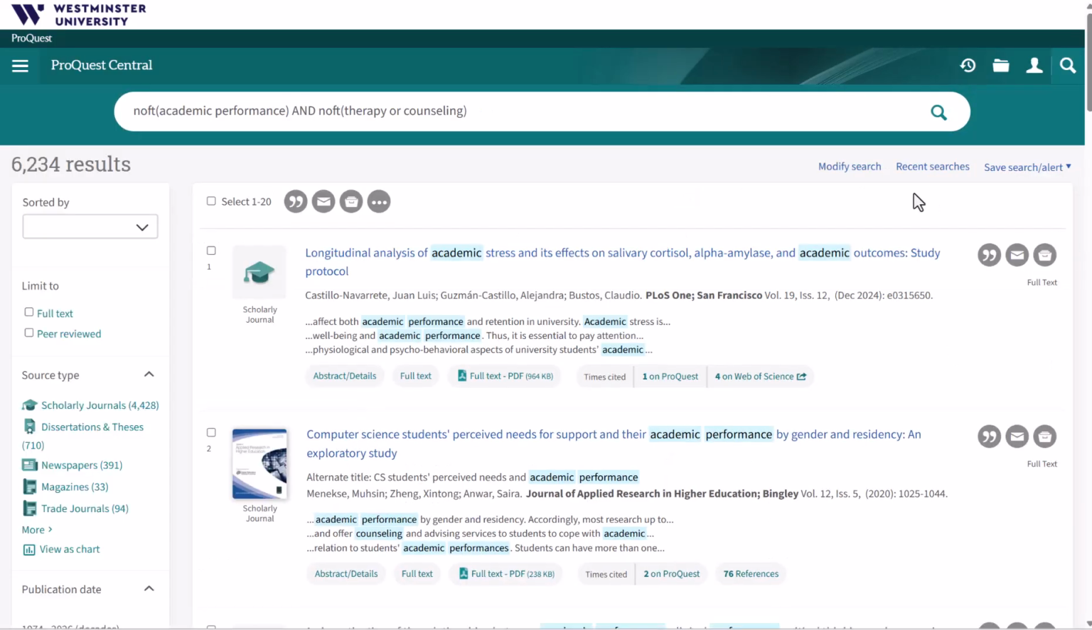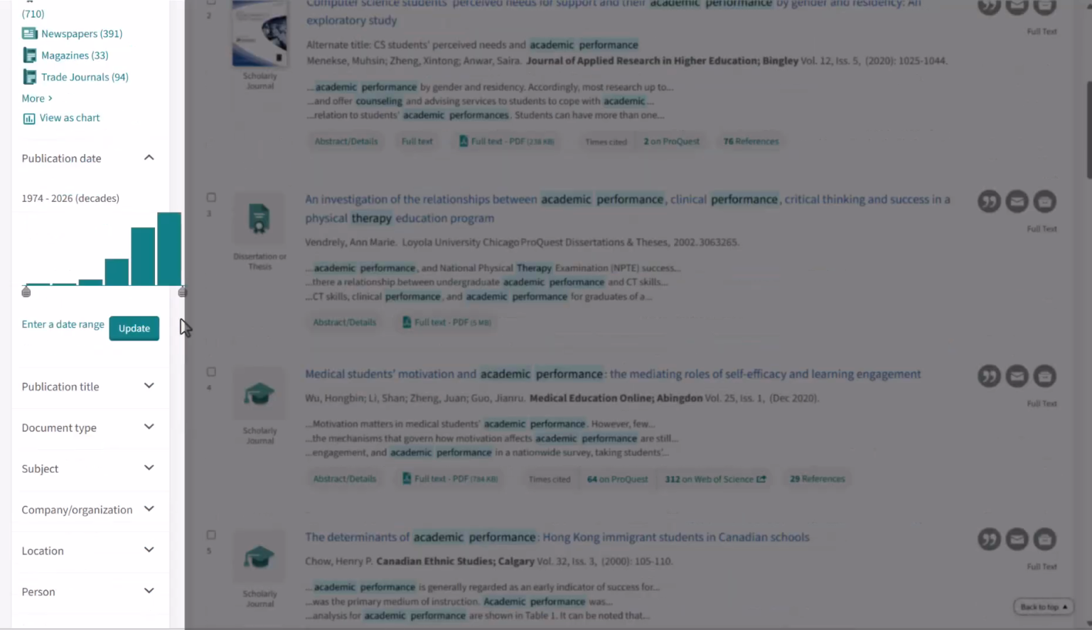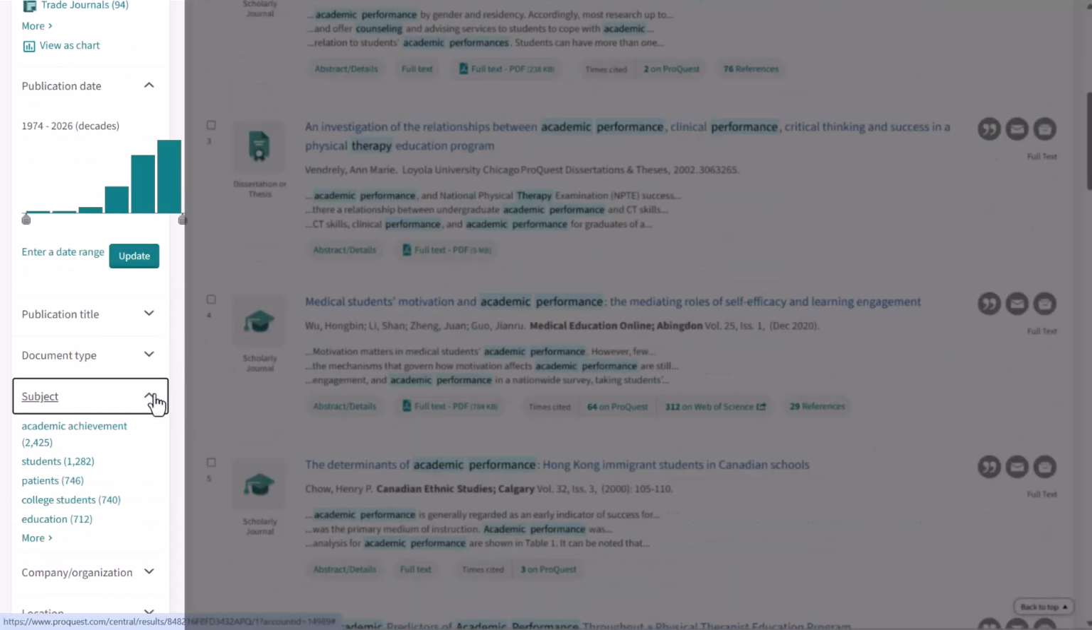You can refine your results using the filters at the left. These include filters for peer-reviewed items, different source types, publication date, subjects, and more.